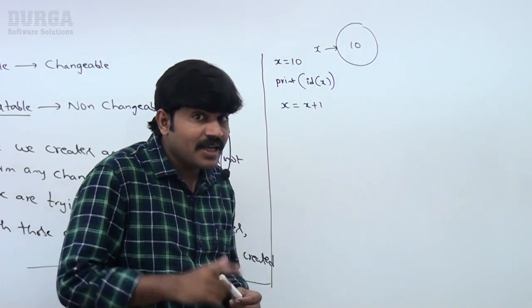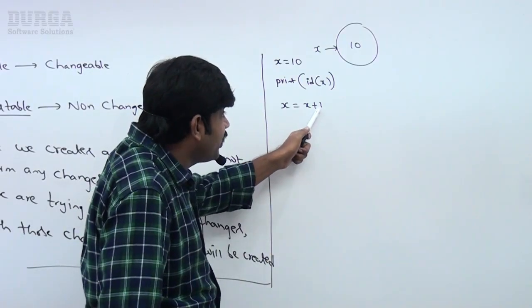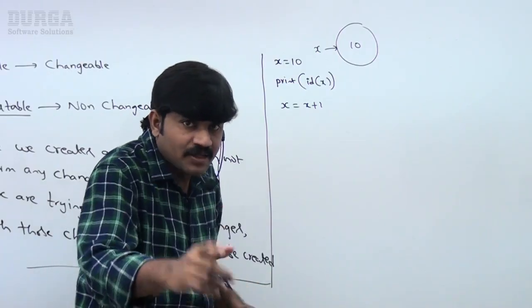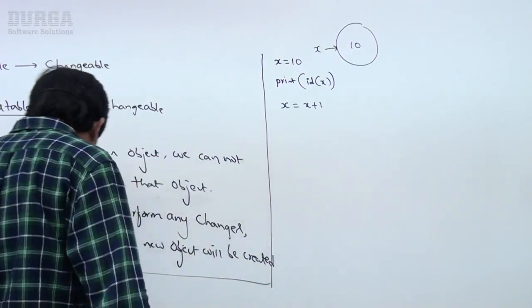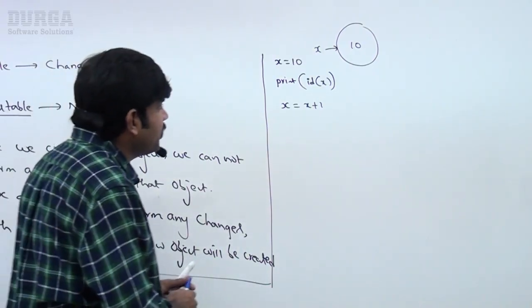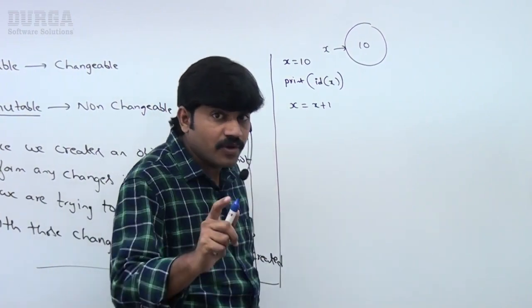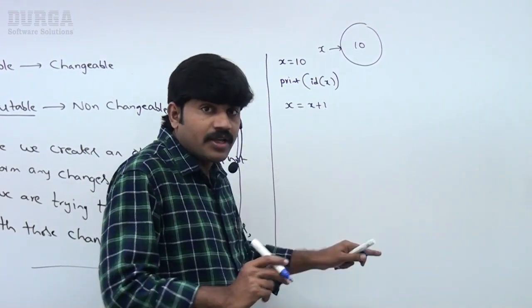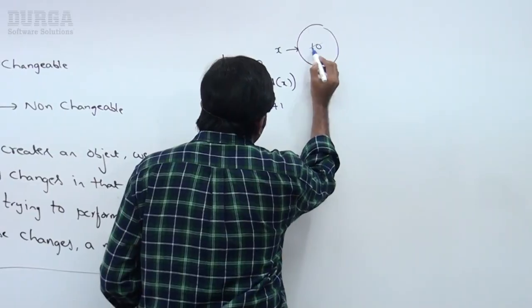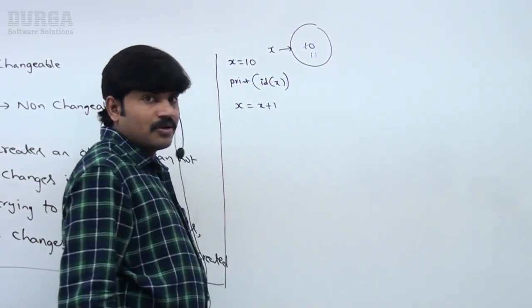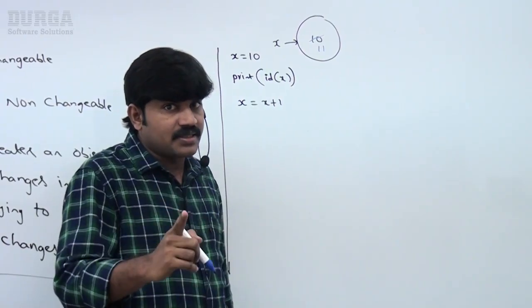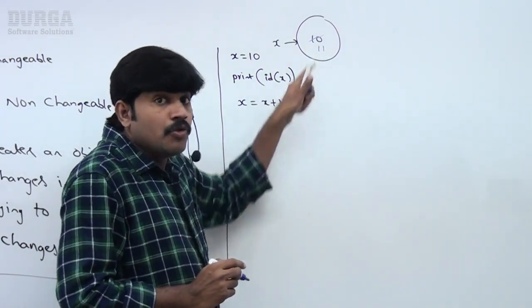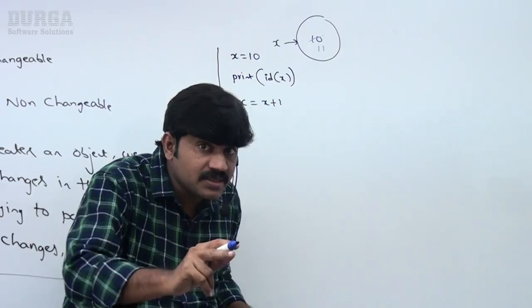I'm trying to change the content of x by adding 1. What will happen because of this change? Don't think this 10 will be replaced with 11. No, this is not what happens. Once we create an object, we can't perform any changes in that object.